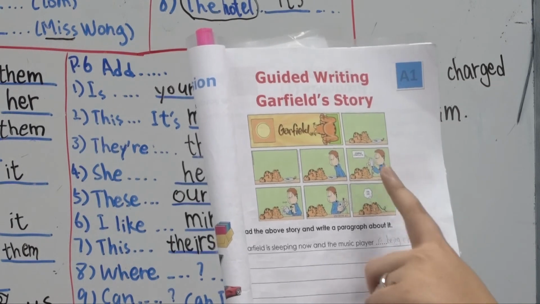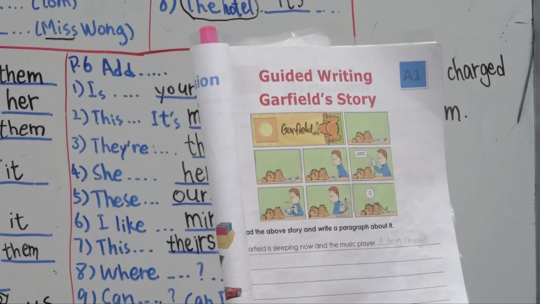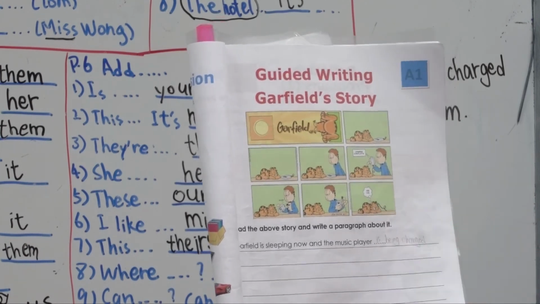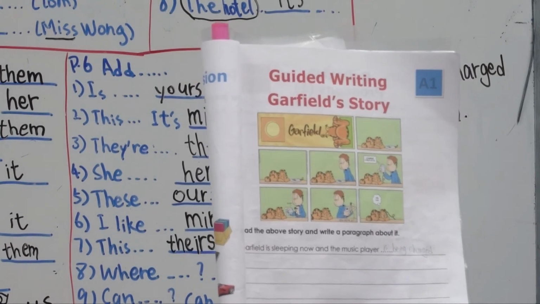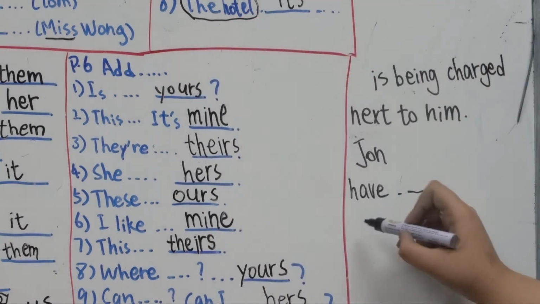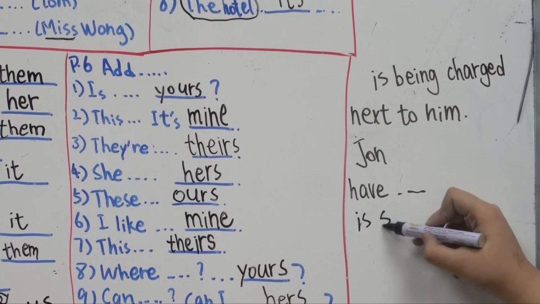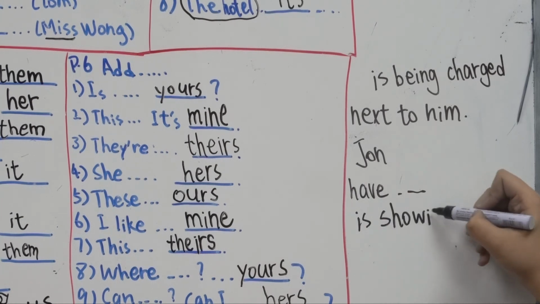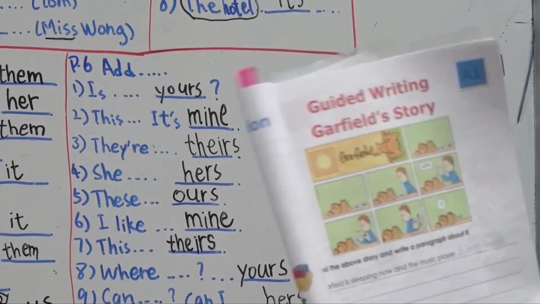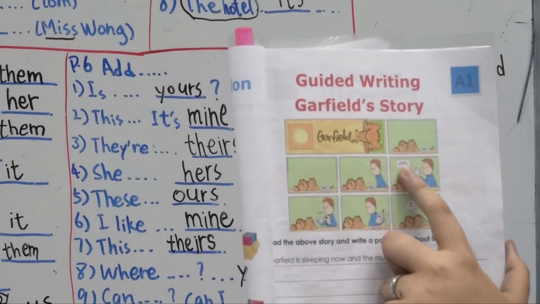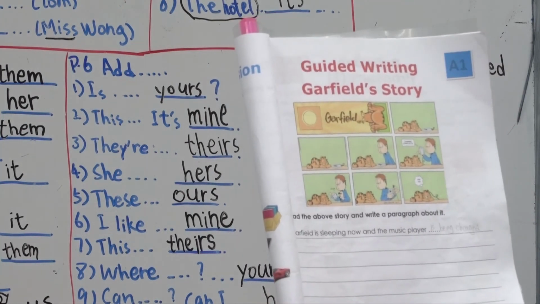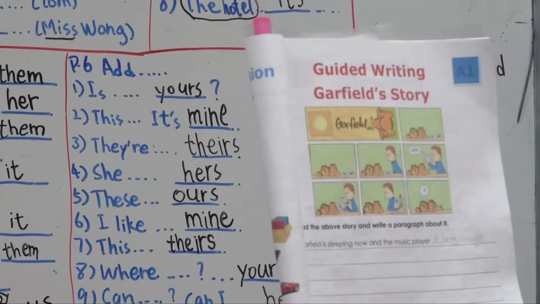What is John showing to Garfield? The music player. Yes, so you may say John is showing him that it says charge completed, right? It means the charging is complete, right?